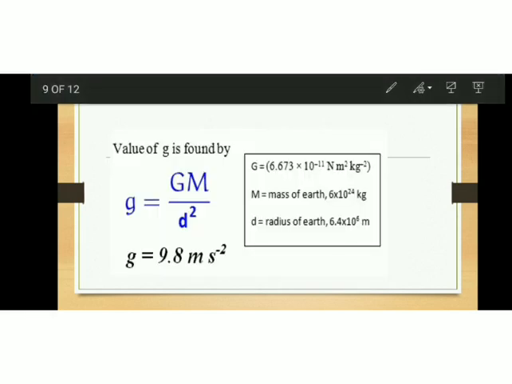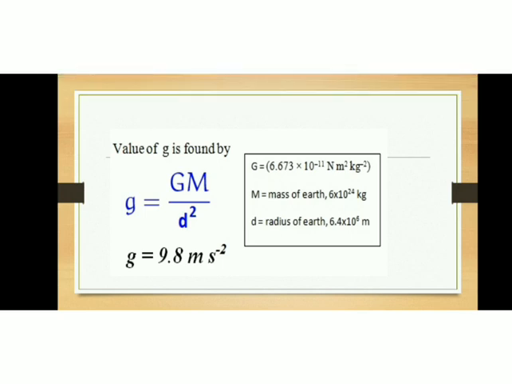Now, the value of g is found by this expression: small g equals capital G into M by d square, where capital M is the mass of the earth and small d is the radius of the earth.